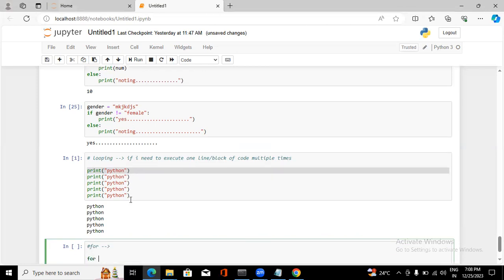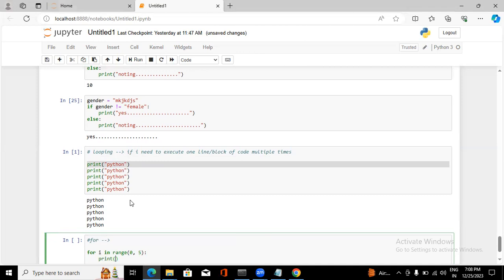So see here, for i. i is nothing but a variable. I will explain how it is going to take values in range. The range one I need to explain, 0 comma. Let me first explain the range, then you can understand how it will work.